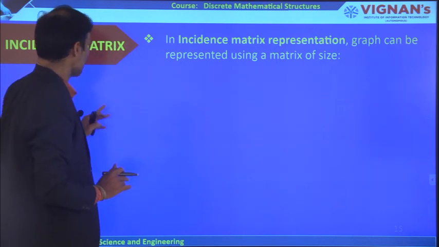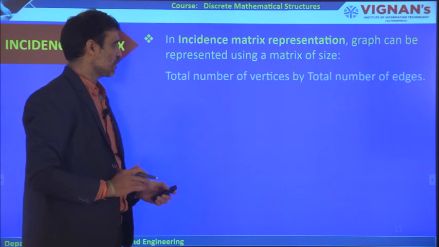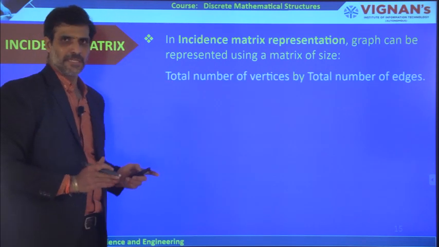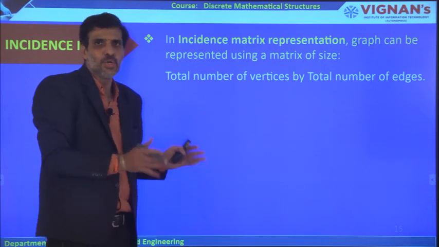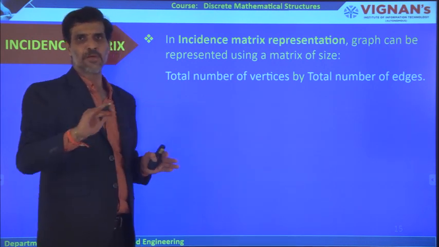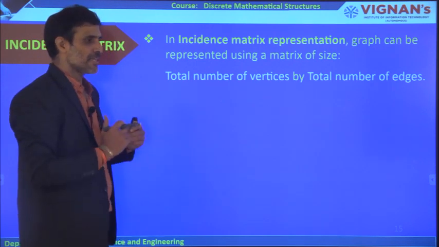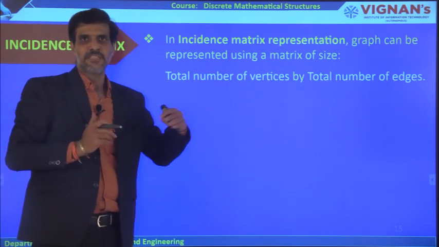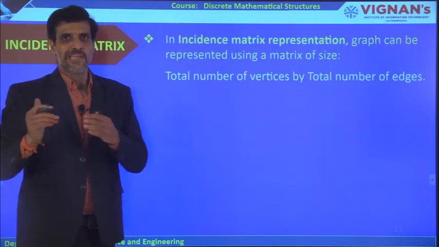But coming to the incidence matrix representation, we take the rows as the number of vertices in the graph, and the columns as the number of edges in that graph. That is the difference between adjacency matrix representation and incidence matrix representation.